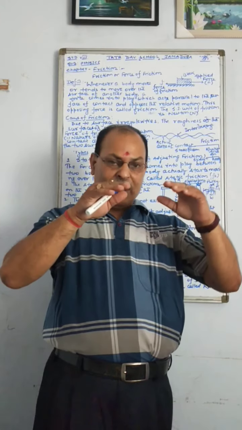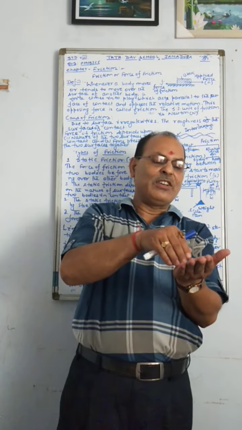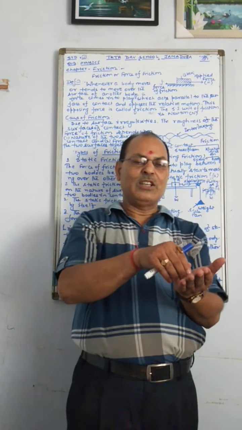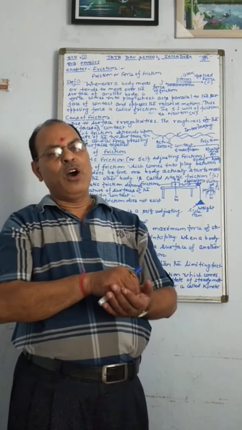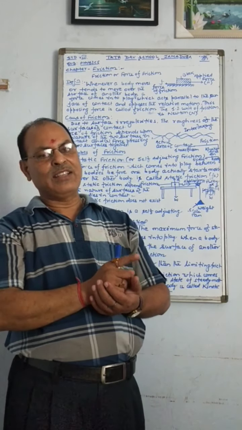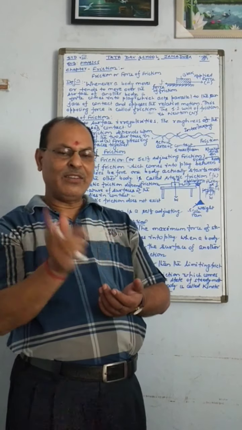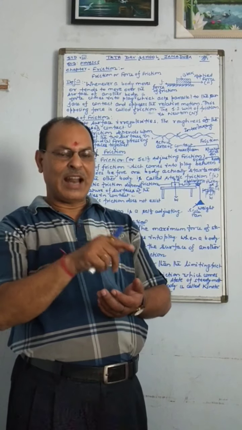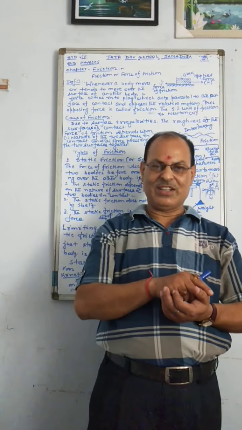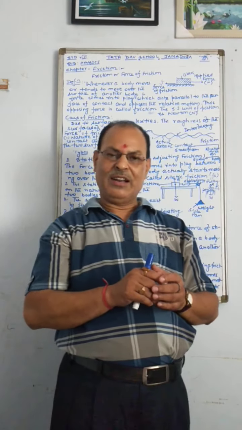The force of friction which comes into play when the body is rolling over the surface of another body, that is called what now? Rolling friction. These are all applications of this. And one more thing I want to make clear: the static friction is more than the kinetic friction, kinetic friction is more than the sliding friction, and sliding friction is more than the rolling friction. This comparative study will be taught to you later on in a later class.